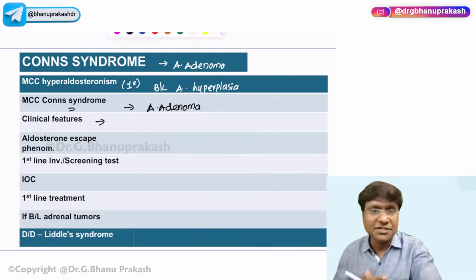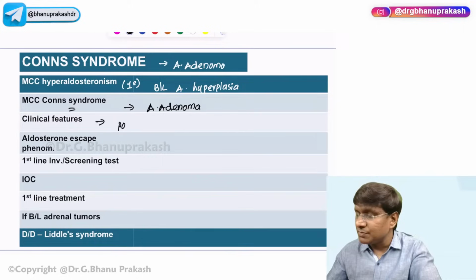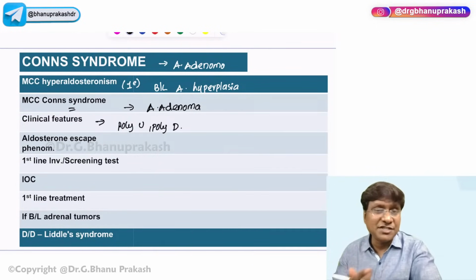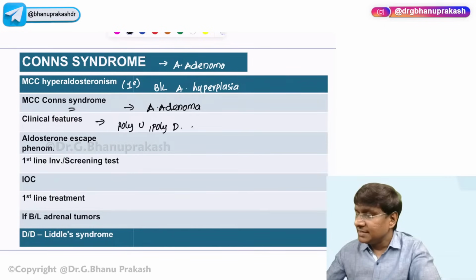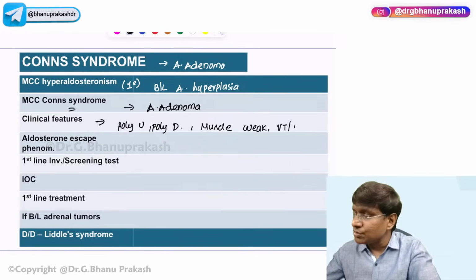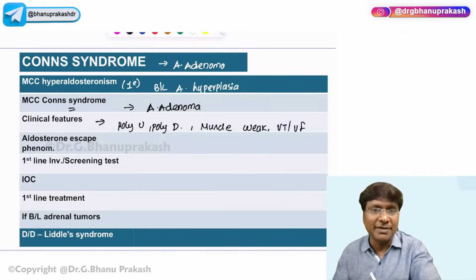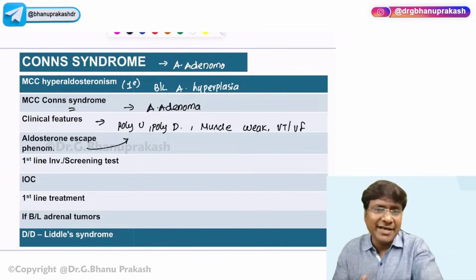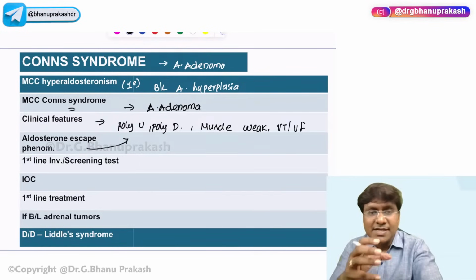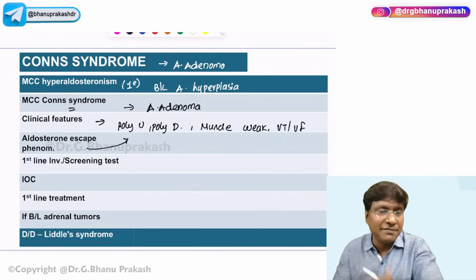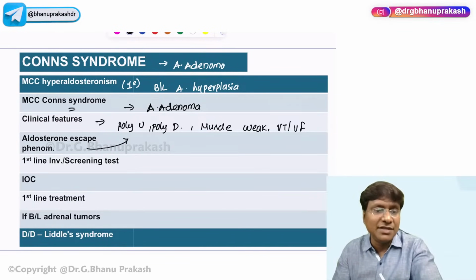Then what will be the clinical features in Conn's? There will be polyuria and polydipsia, and these patients will have a very severe form of muscle weakness. Why will there be muscle weakness? That is because of the hypokalemia. Because of hypokalemia, they will also have ventricular tachycardia and ventricular fibrillation. And why will they have polyuria? Usually in Conn's, whenever there is hyperaldosteronism, there should be increased water reabsorption at the level of distal tubules. But because of the aldosterone escape phenomenon, these patients will have polyuria.